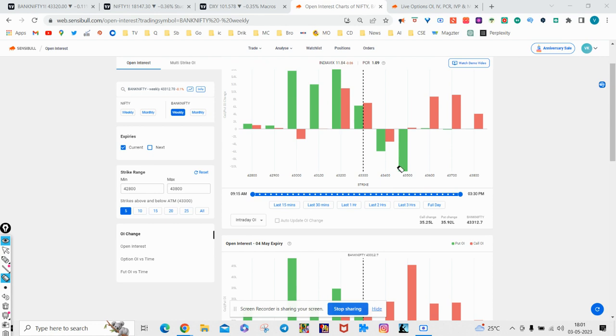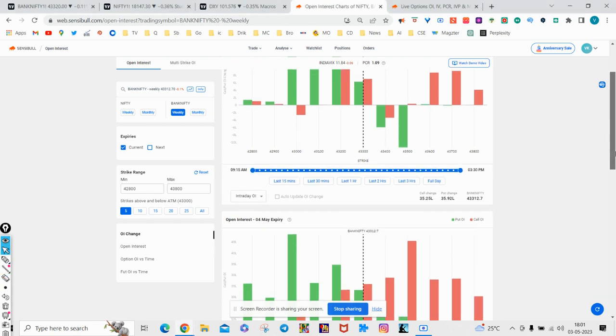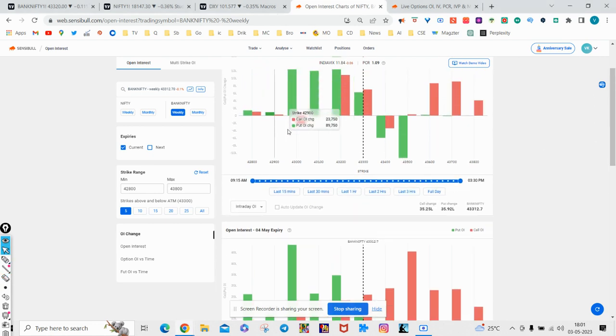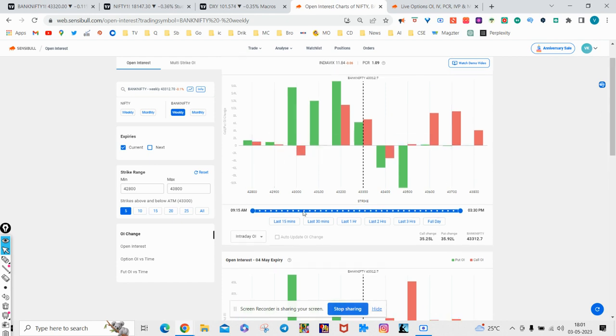In fact, there was call unwinding also at the lower strikes. You can see here that there was call unwinding at 43,000 and put writing at 43,000, so 43,000 is kind of emerging as a strong support.